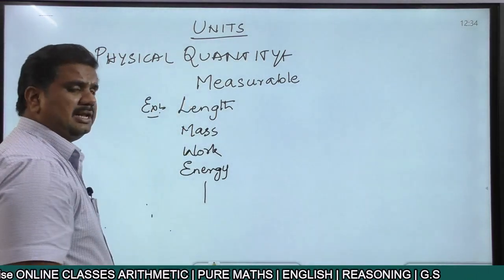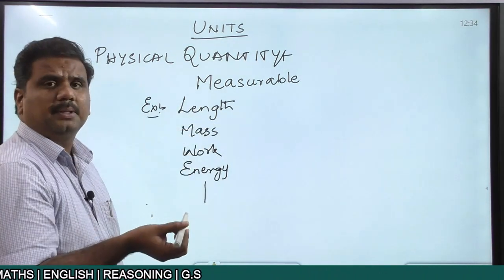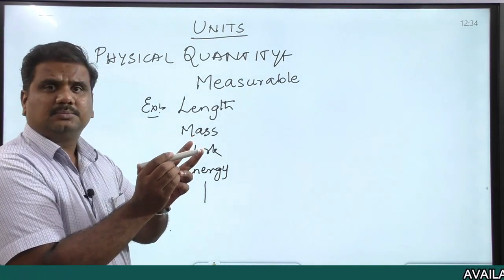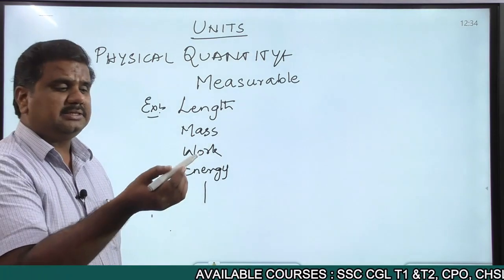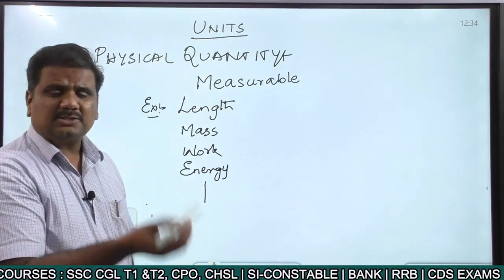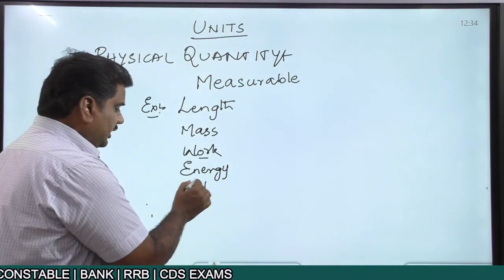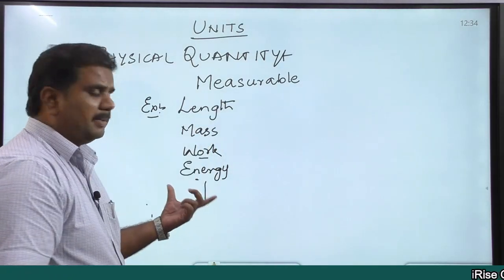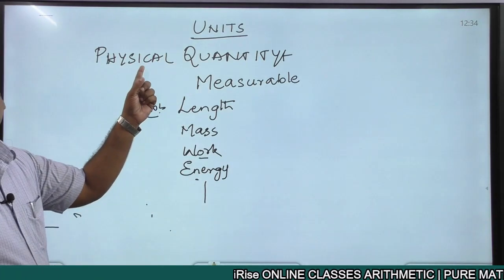Length can be measured. The length of an object can be measured. For example, suppose you have an object here in my hand. You say that its length is around 15 centimeters. Or the weight of this object is around 10 grams or 20 grams or 30 grams. The mass of an object, the amount of work done, the amount of energy required to do work, all these parameters are measurable. That is the reason we said all these things are nothing but physical quantities.